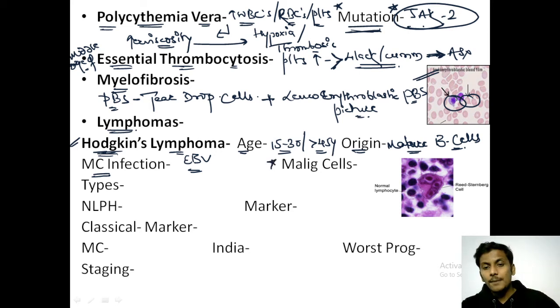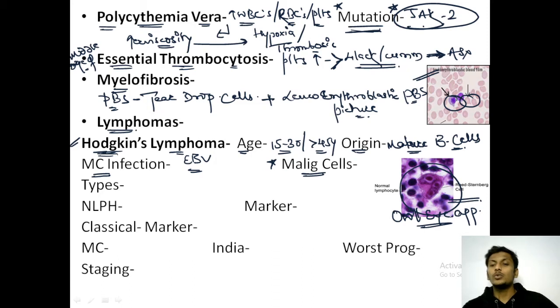Now talking about the malignant cells. On biopsy of a Hodgkin's lymphoma, we will find malignant cells with a very characteristic appearance. This is a large lymphoid cell, a large lymphocyte, with mirror-image nuclei along with two prominent nucleoli, giving an owl-eye appearance. These cells, which usually give an owl-eye appearance, are known as Reed-Sternberg cells or RS cells.